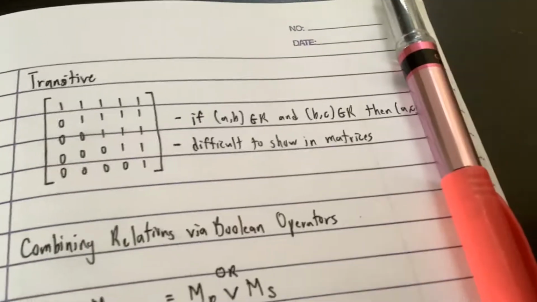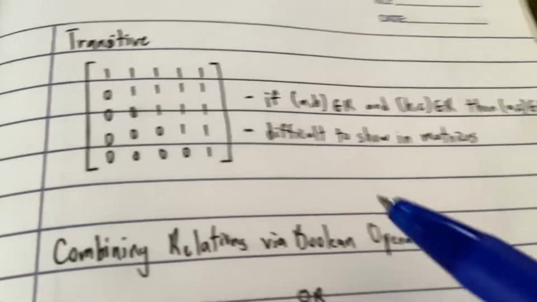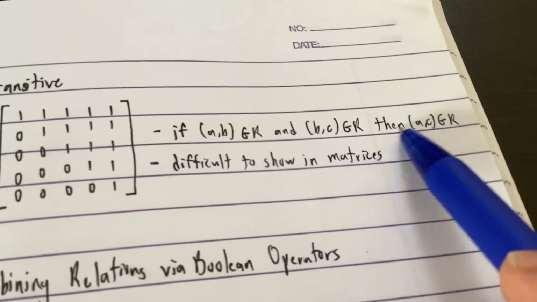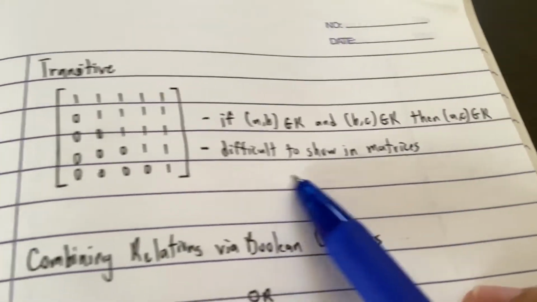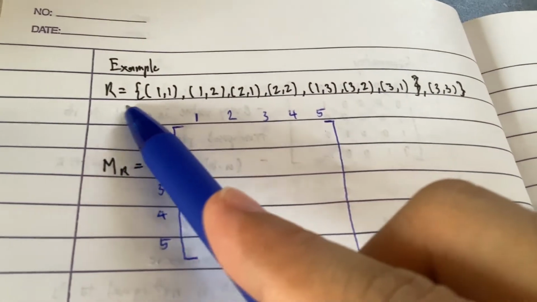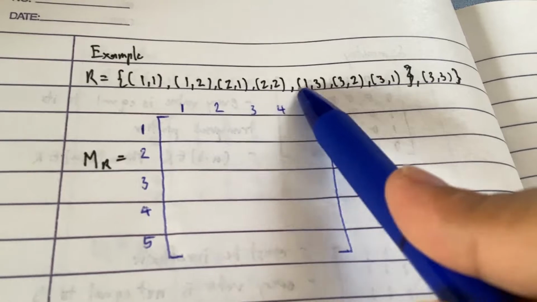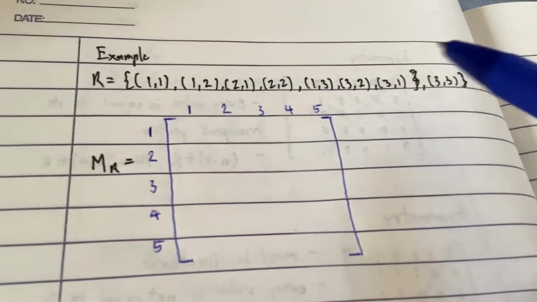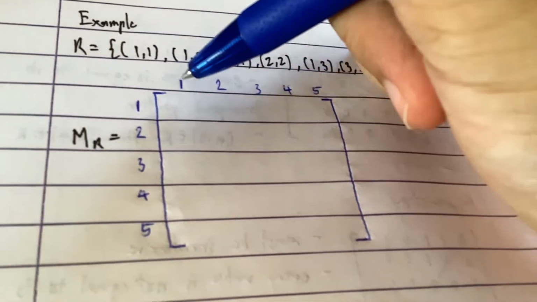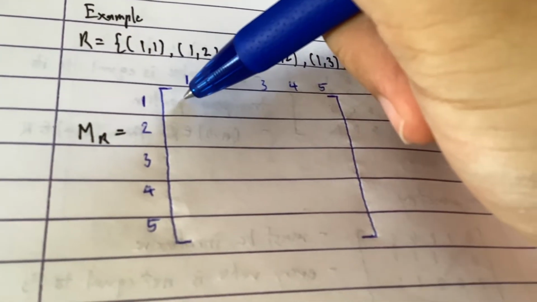Okay, so we're now at the transitive. It's a little difficult, but remember that if A is related to B and B is related to C, then A is related to C. It's difficult to show it through matrices, but it's possible. So here we go. We have our example relation R: 1,1; 1,2; 2,1; 2,2; 1,3; 3,2; 3,1; 3,3. Okay, so we'll start doing it. 1, do we have 1,1? Yes, we do.